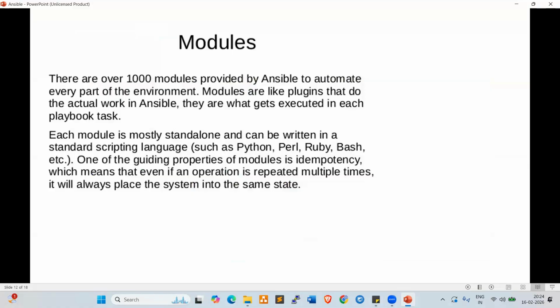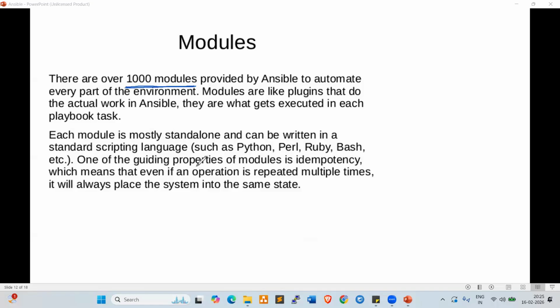Look at here. Modules: there are over 1,000 modules provided by Ansible to automate every part of the environment. More than 1,000 are available currently. Whatever module is required, we can take from Ansible, customize and reuse. For example, when we get a requirement from the client or project team, we can search in the modules as per the requirement.